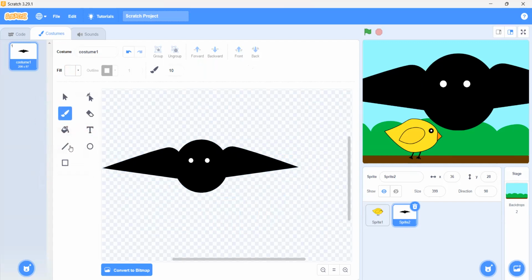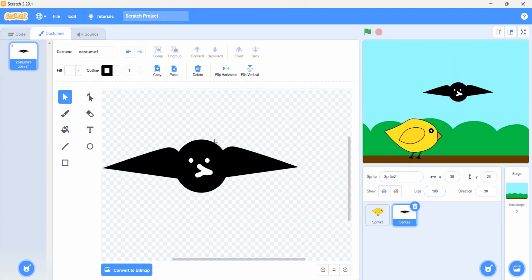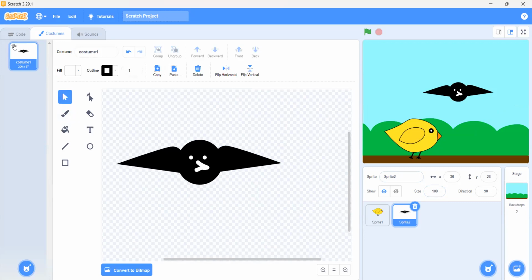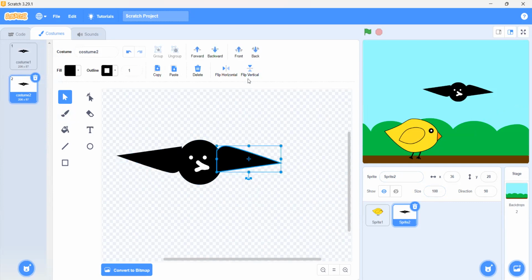Okay. And how can we make a beak? Okay, then if the size is too big, we can make it smaller. Then we just have to duplicate it, select this fur, and flip it vertically. Okay, we have to flip it vertically, and we have to put it here.